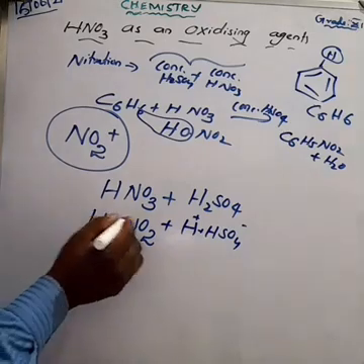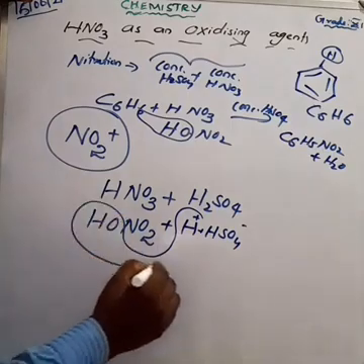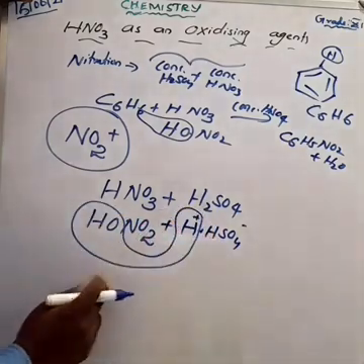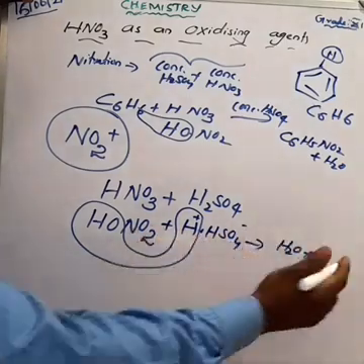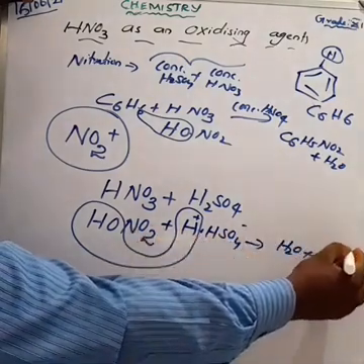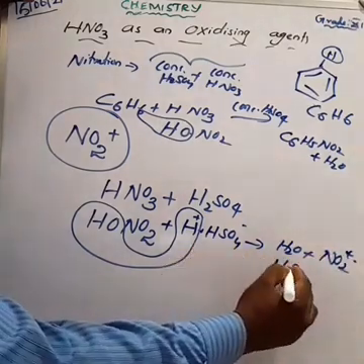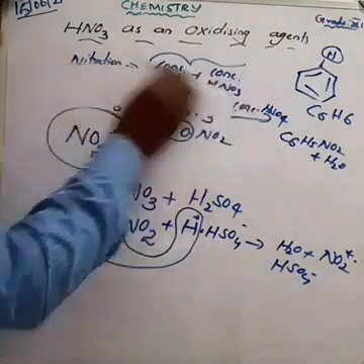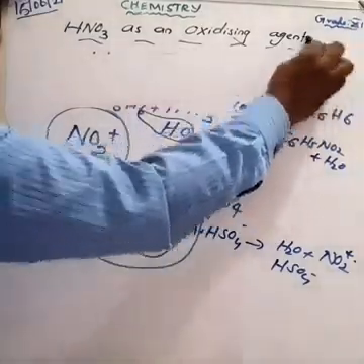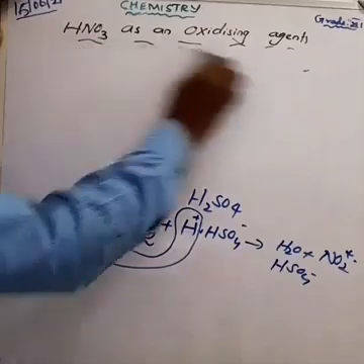What happens here is that one of the hydrogens from sulfuric acid combines with the OH of nitric acid to form water molecules. So which are the remaining products? NO2 plus, water from H and OH combining, plus HSO4 minus ion. This NO2 plus is called what? Nitronium ion.